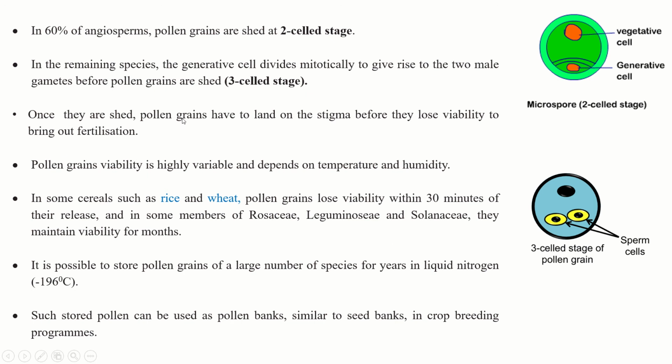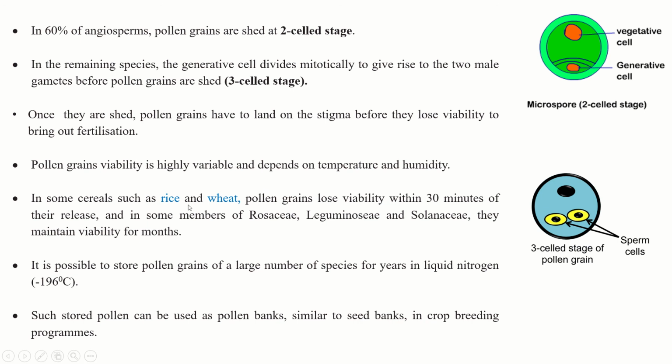Once they are shed, pollen grains have to land on the stigma before they lose viability to bring about fertilization. Now, why are pollen grains important? Because of the process of fertilization. So before they lose viability, meaning germinating ability, they have to land on the stigma. Pollen grain viability is highly variable, and it depends on temperature and humidity.